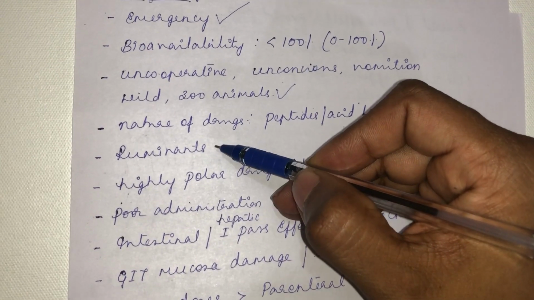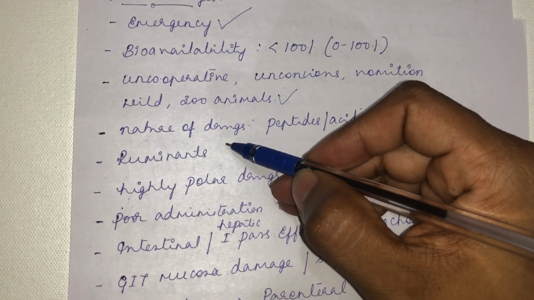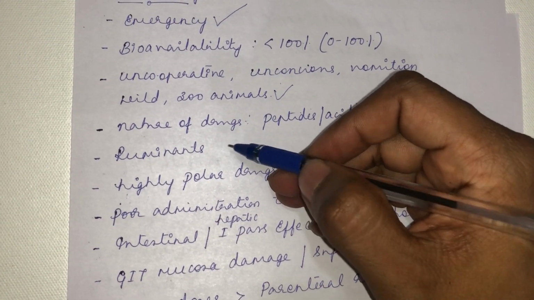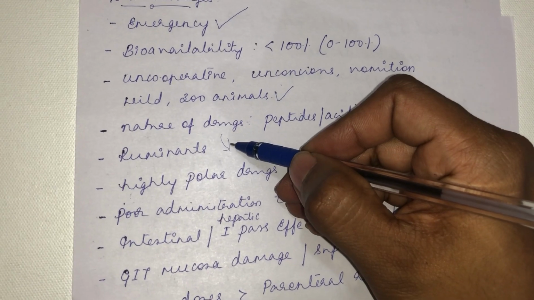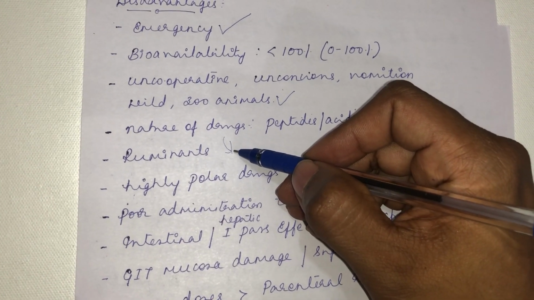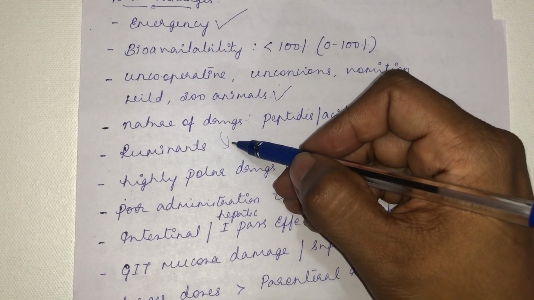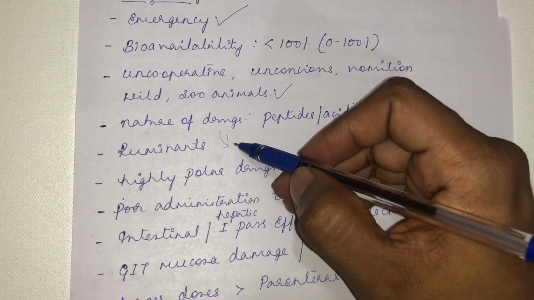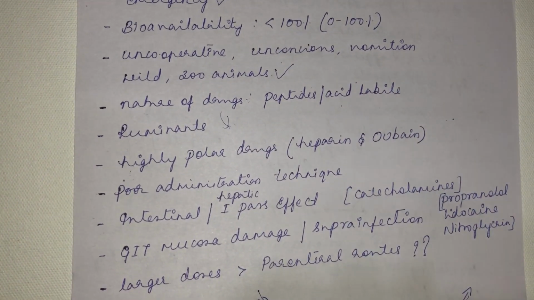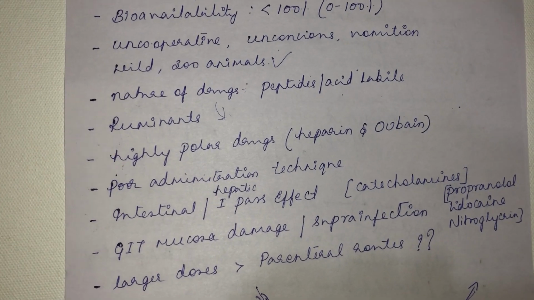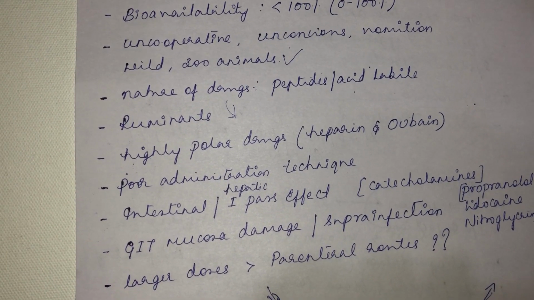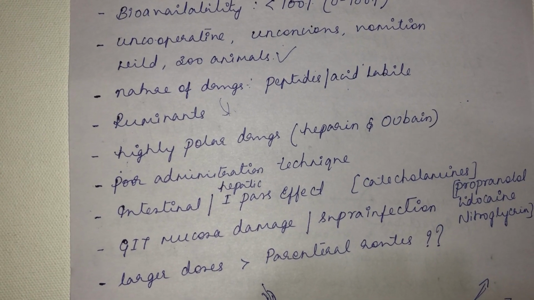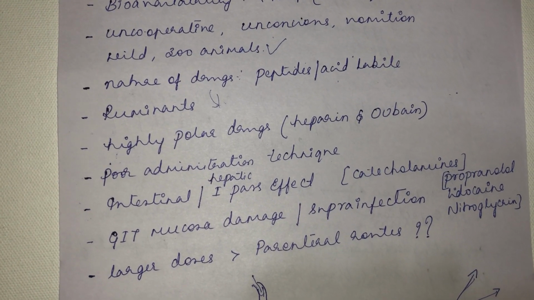And the oral route in ruminants is not preferred. It is a four-chambered system, so very difficult. The drug has to pass through rumen, reticulum, omasum, then it will reach the abomasum, then GIT, then it has to be absorbed into systemic circulation. The bioavailability in case of ruminants, if you give a drug through oral route, is very difficult. Unless you want to see the effect in the rumen, it is very difficult for the other things. For ruminants, it is not a preferred route of administration.